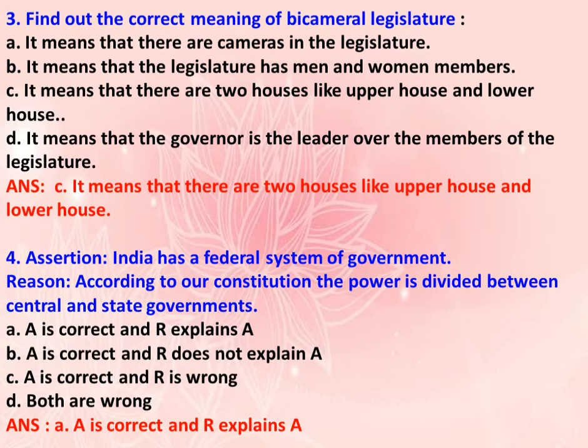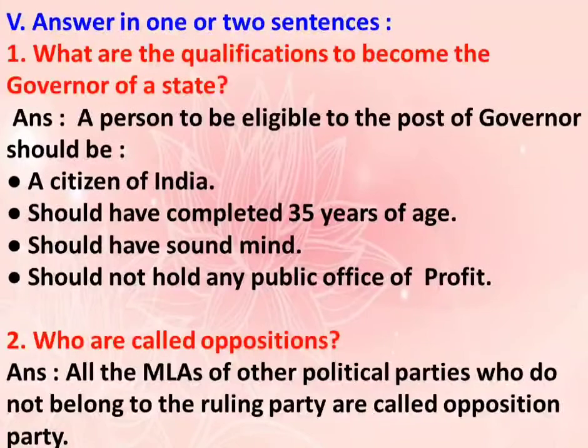Question number 4. Assertion: India has a federal system of government. Reason: According to our constitution, the power is divided between central and state governments. The options are A. A is correct and R explains A. B. A is correct and R does not explain A. C. A is correct and R is wrong. D. Both are wrong. The answer is A. A is correct and R explains A.